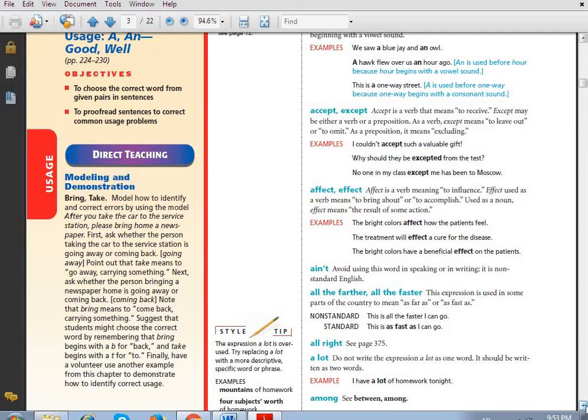Okay, the next word which we have is among. See between and among. There is a difference between between and among, guys. Between, I use this word when I speak about two persons.